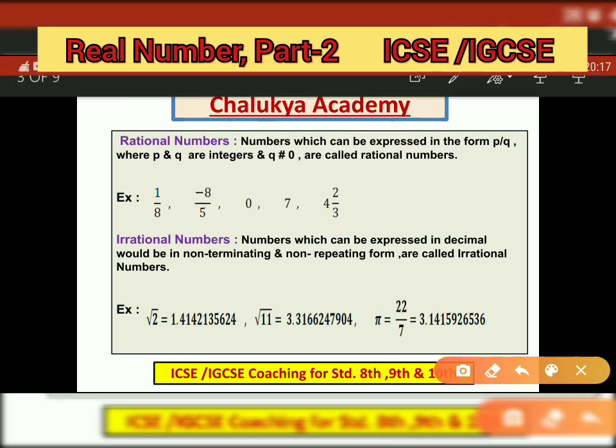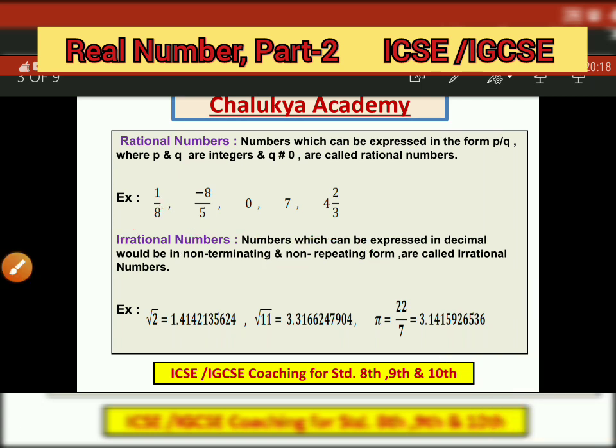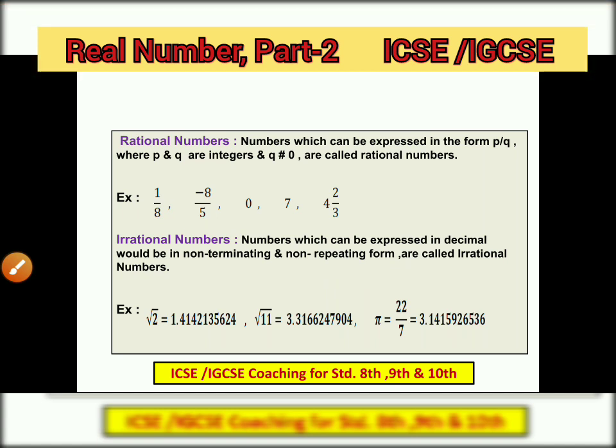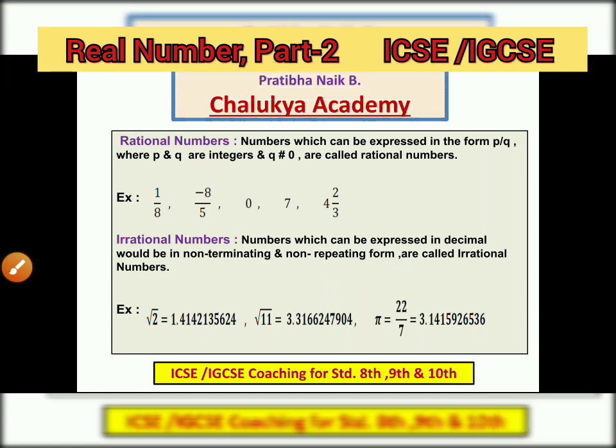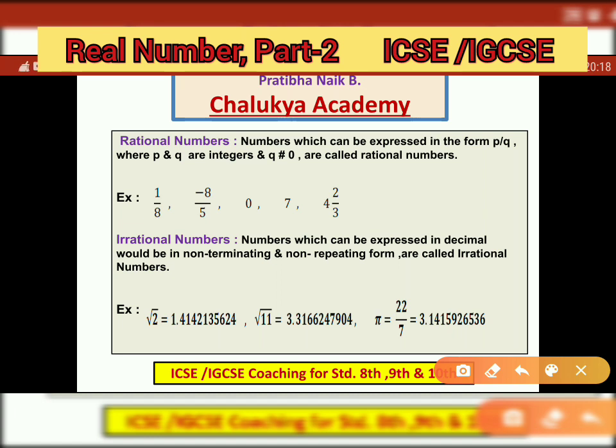Next, let's start with the irrational numbers. What do you mean by irrational numbers? The numbers whose decimal form is non-terminating and non-repeating. Dear students, this is very, very important: non-terminating and non-repeating form. So let's understand what we mean by non-terminating and non-repeating form. We will concentrate over here.